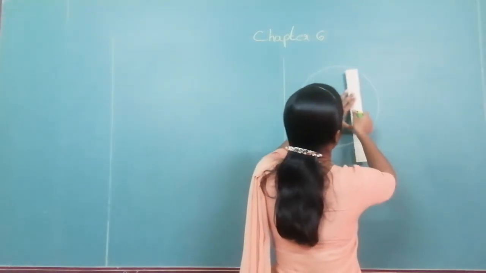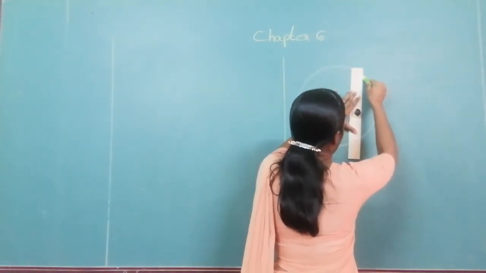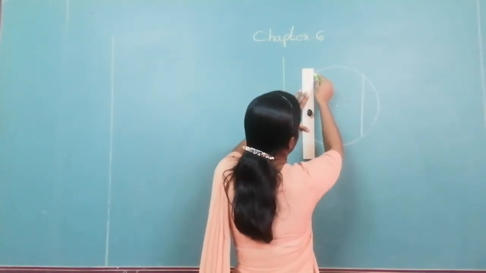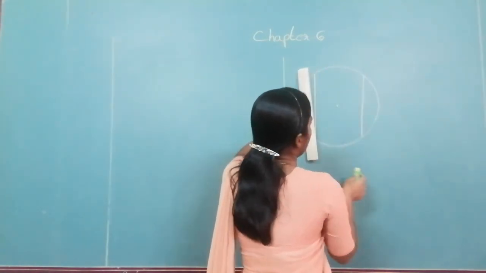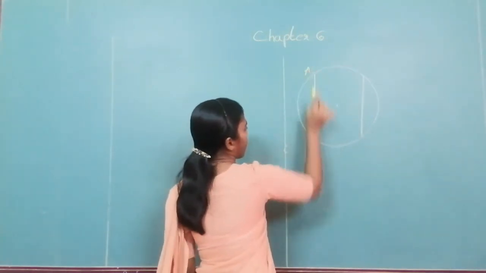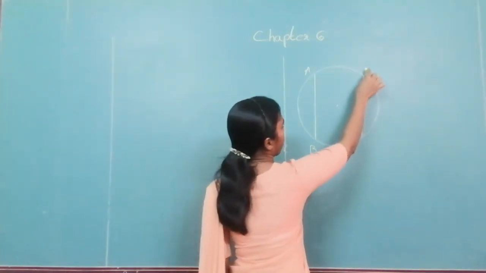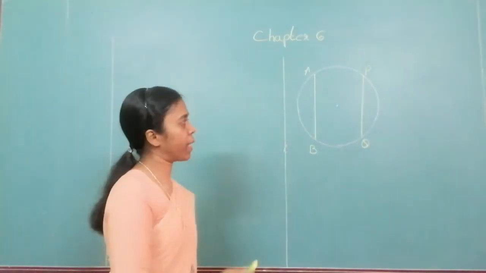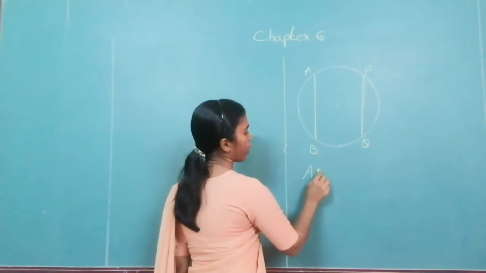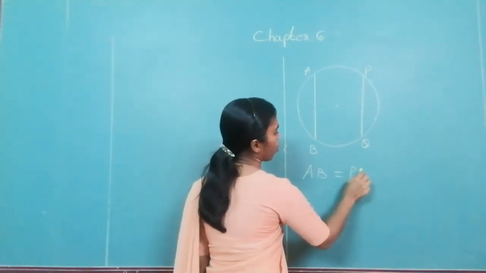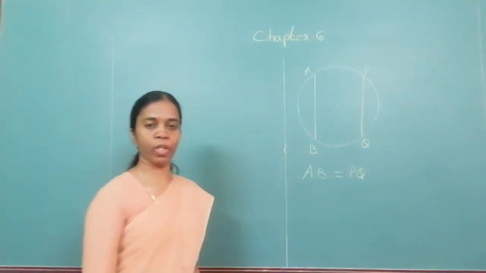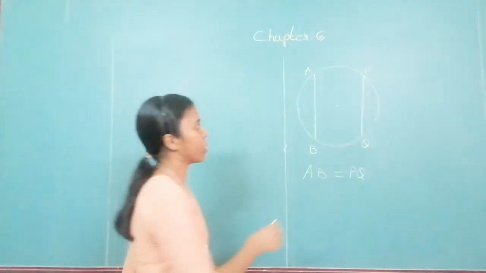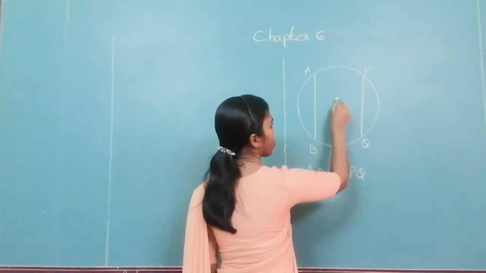Congruent means they are equal in measure. So let us draw 2 chords first. I have 2 chords over here. Naming it as A, B, P, Q. Congruent chords. They are equal. So what do I know? I know that AB is equal to PQ. Congruent chords are equidistant from the center. This is my center. Center is O.